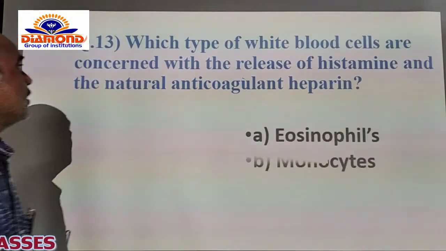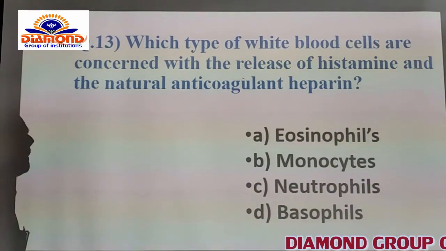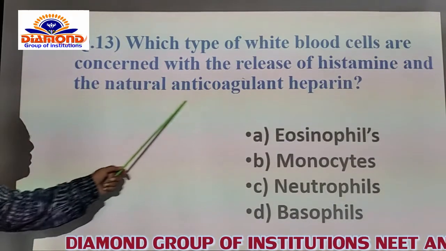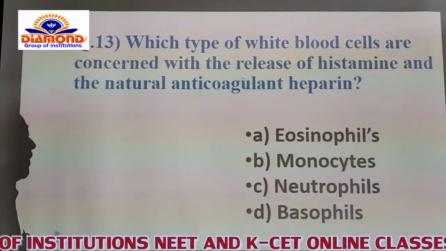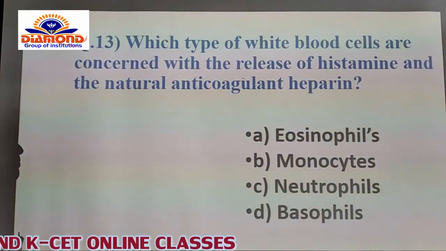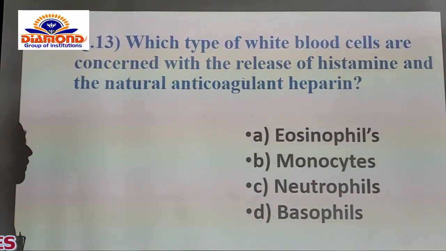Now we go for another question. Which type of white blood cells are concerned with the release of histamines and the natural anticoagulant heparin? Here the A option is eosinophils. Eosinophils are one among the granulocytic WBCs, which are always